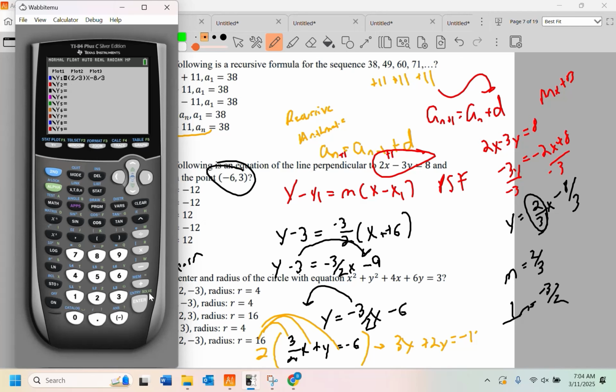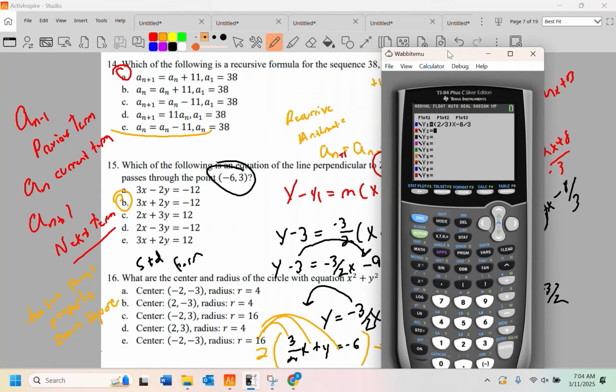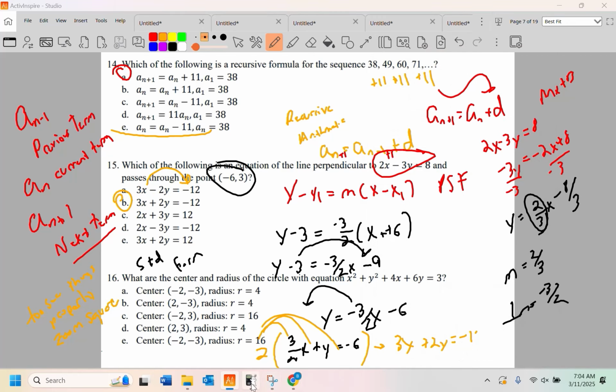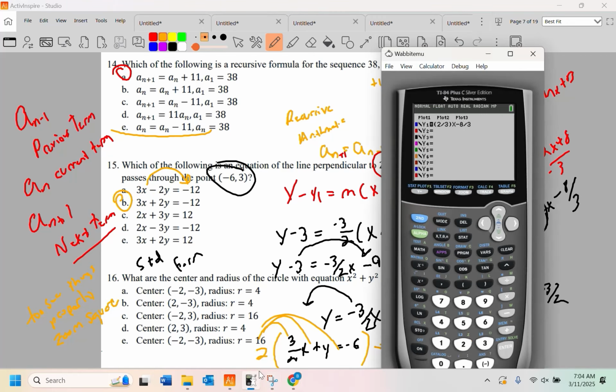Where was I? Oh, yeah. So I'm going to have to convert every answer choice in here into y equals mx plus b. I don't really want to write all this down right now. You probably should. But that's going to become -3. I'm going to divide by 2, and that's going to be 3/2, okay? If you take -12 divided by 2, you have -6. And when I look, I need to do a zoom 5, which is square.